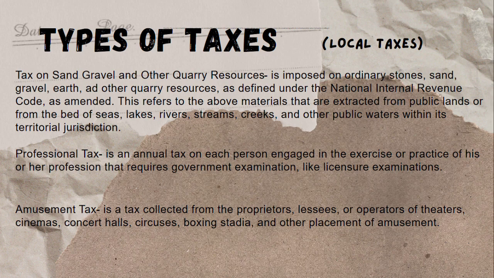A tax on sand, gravel, and other quarry resources. It is imposed on ordinary stone, sand, gravel, earth, and other quarry resources as defined under the National Internal Revenue Code as amended. This refers to the above materials that are extracted from public lands or from the beds of seas, lakes, rivers, streams, creeks, and other public waters within its territorial jurisdiction. So the permit to extract sand, gravel, and other quarry resources shall be issued exclusively by the provincial governor pursuant to the ordinance of the Sangguniang Panlalawigan.